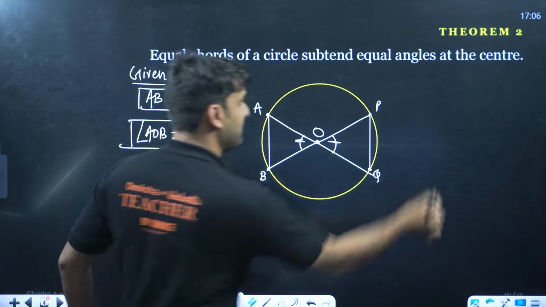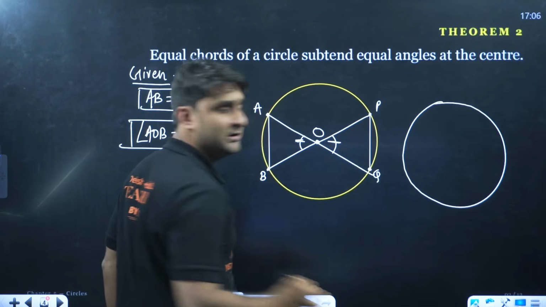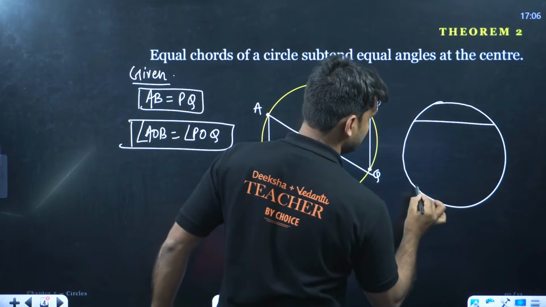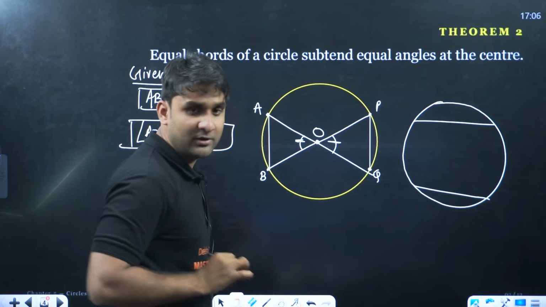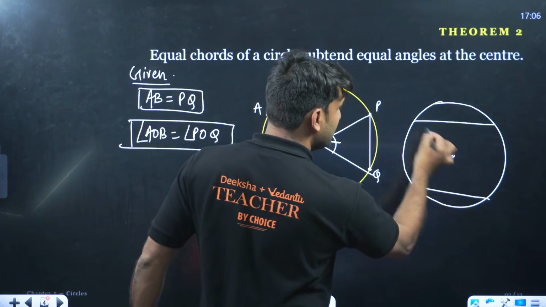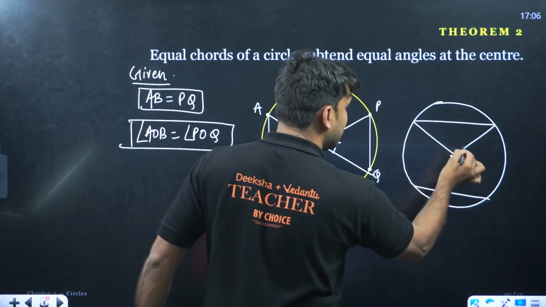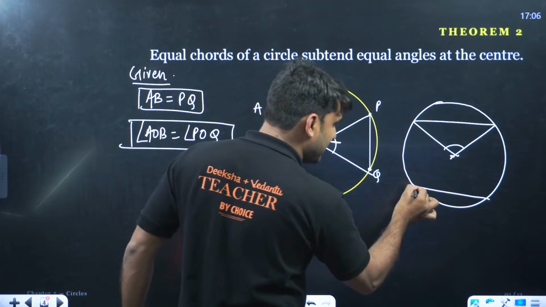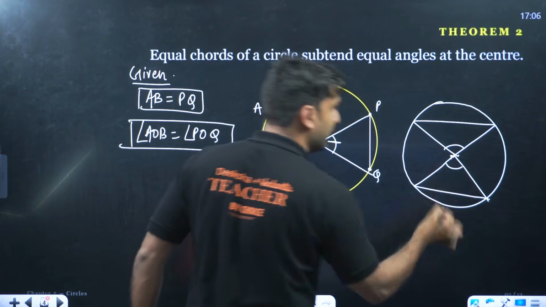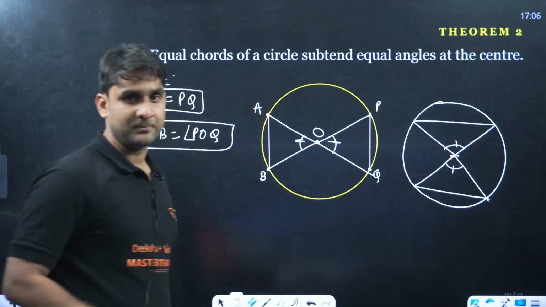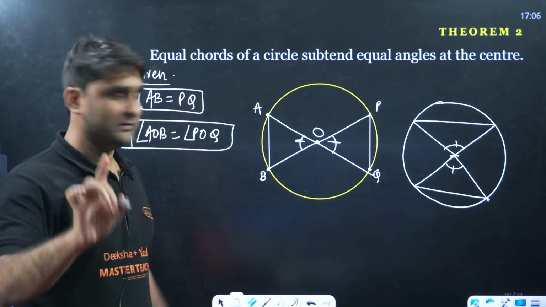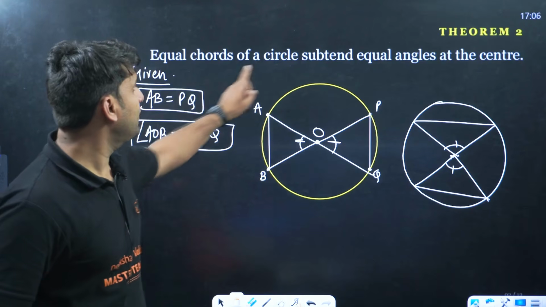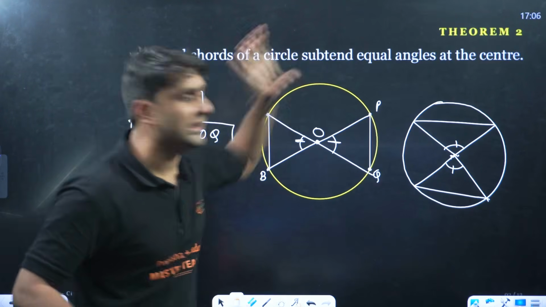Clear everyone? For example, I have one more circle, and this chord and this chord both are equal to each other. So if chords are equal to each other, the angle subtending at the center by this chord and the angle subtending by this chord at the center, both will be equal to each other. Clear everyone? So this is theorem number 2: equal chords of a circle subtend equal angle at the center.